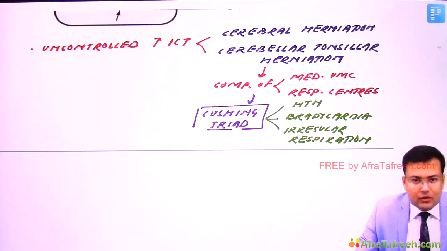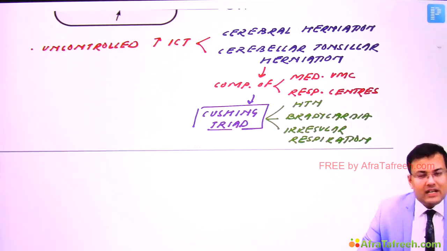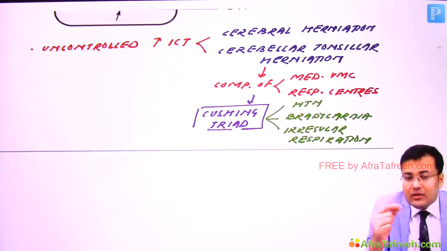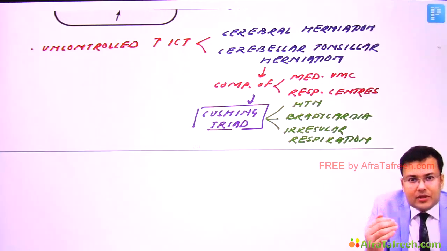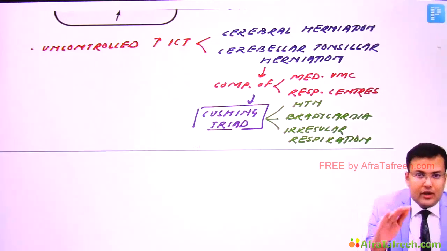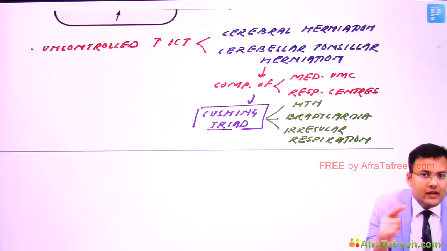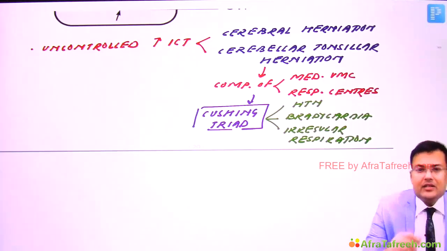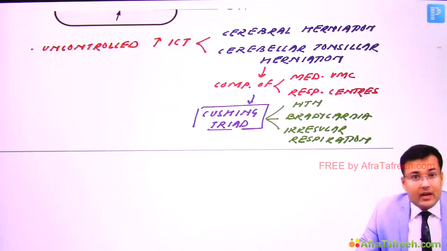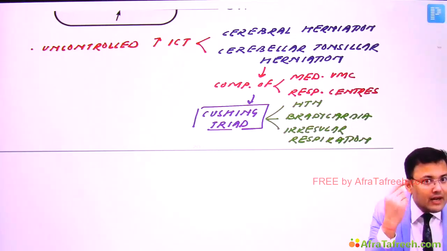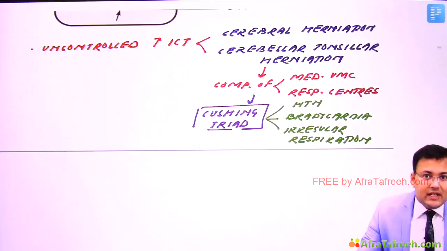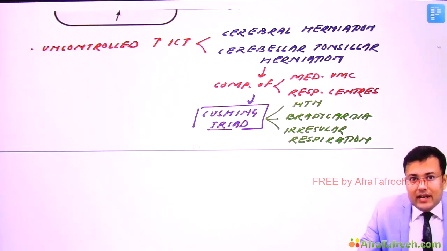So if you understand the pathophysiology, it's very easy for you to understand the management. Suppose we are going to manage a patient who is having raised intracranial tension, the correct option is dependent on the pathophysiology. Now imagine a situation where the patient is having raised intracranial tension because of subarachnoid hemorrhage. In subarachnoid hemorrhage, there is impaired drainage. So how can you improve the drainage? You can improve the CSF drainage via ventriculostomy. So if a patient has subarachnoid hemorrhage leading to increased intracranial tension, ventriculostomy is preferred.